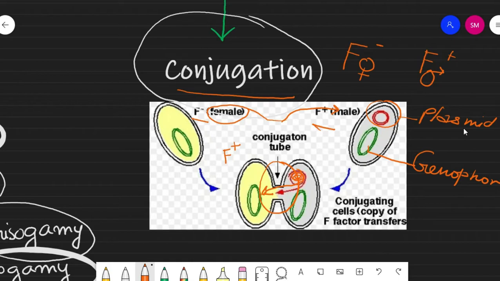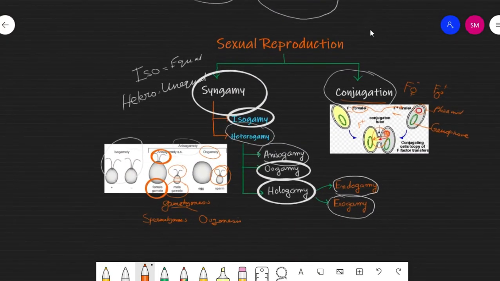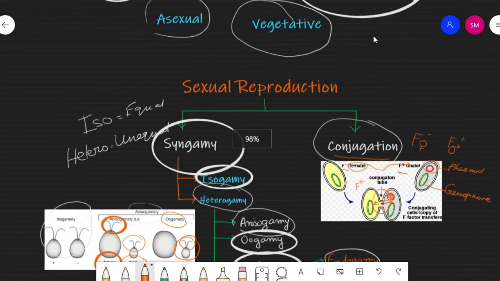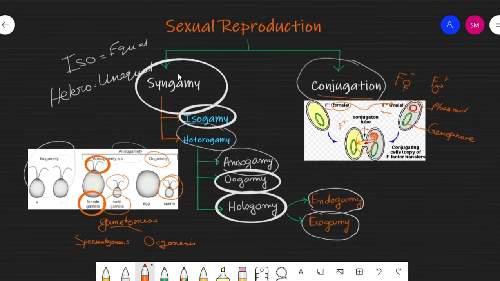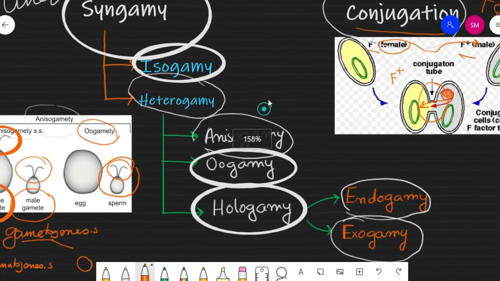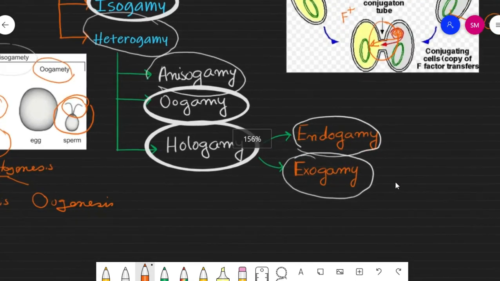So ultimately, in the case of sexual reproduction, again I repeat, reproduction is classified into four different types, but today we discuss only sexual reproduction. Sexual reproduction is classified into syngamy as well as conjugation. Syngamy again differentiates according to structure into iso and hetero, where iso means equal and hetero means unequal. Then heterogamy also differentiates into aniso, oogamy, as well as hologamy, and hologamy also differentiates according to their formation into endo and exogamy.